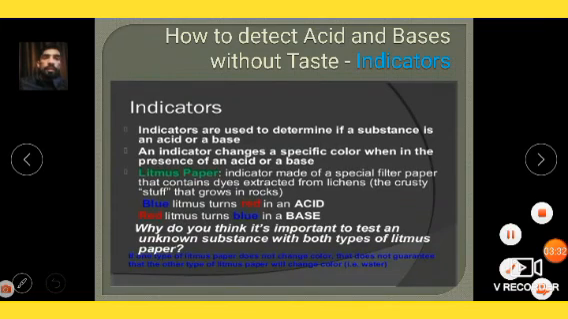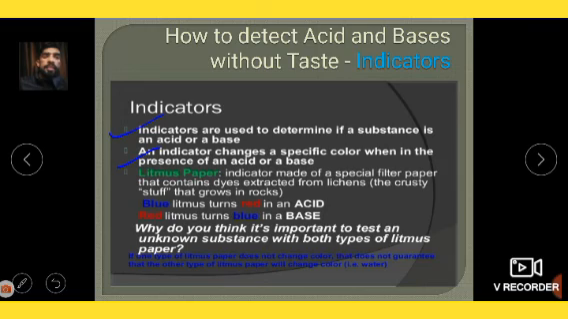So what are indicators? Indicators are used to determine if a substance is an acid or a base. An indicator changes to a specific color in the presence of an acid or base. It is by changing color that the indicator can tell us whether the substance is acid or base. The first indicator is litmus paper, made of special filter paper that contains dye extracted from lichen, which grows on rocks. Blue litmus changes into red in case of acid, and red litmus changes into blue in case of base.